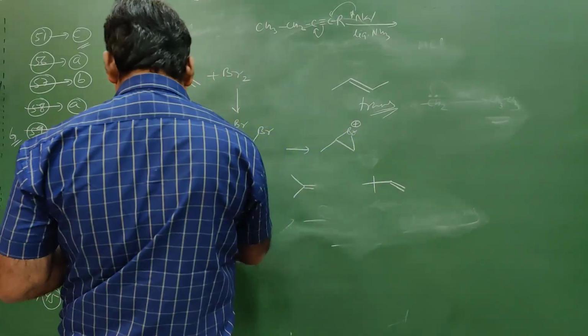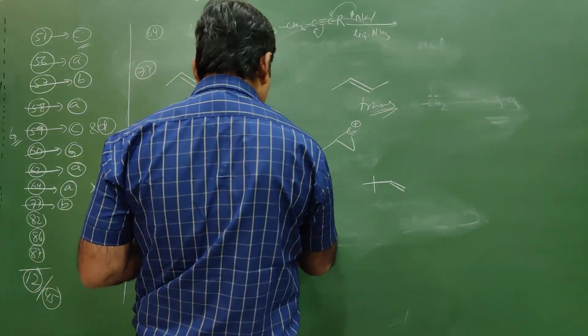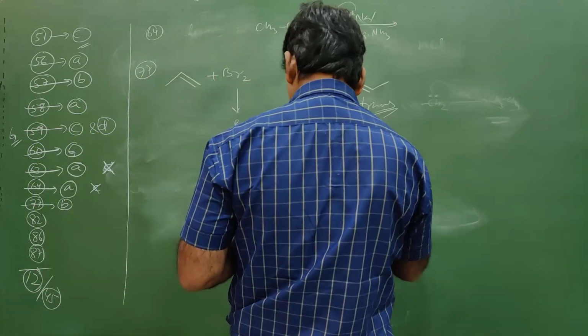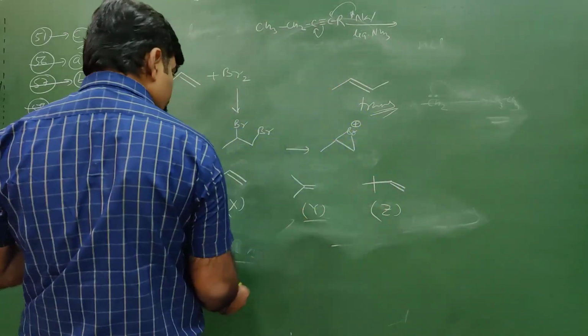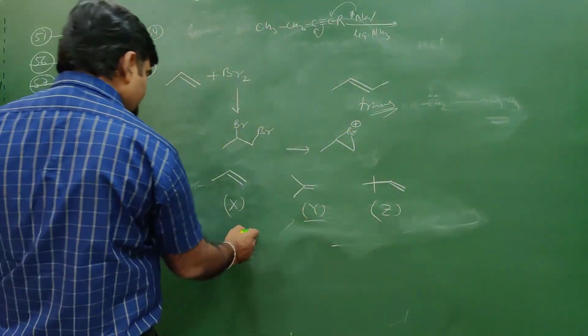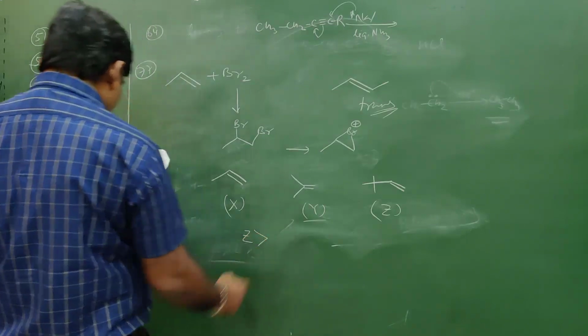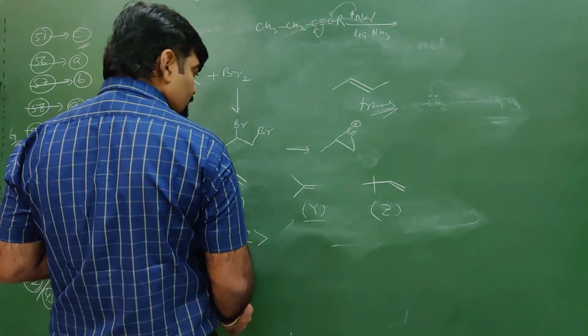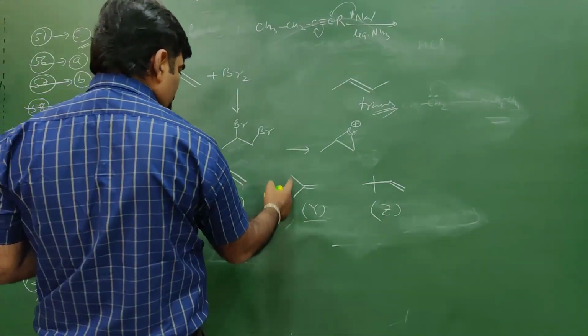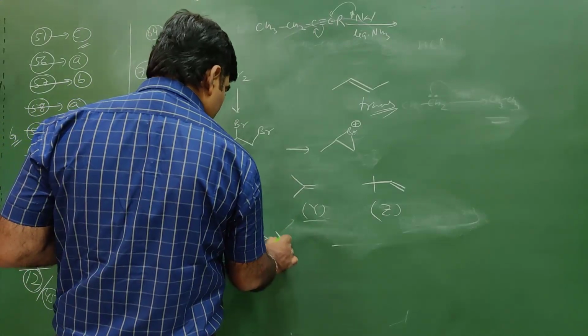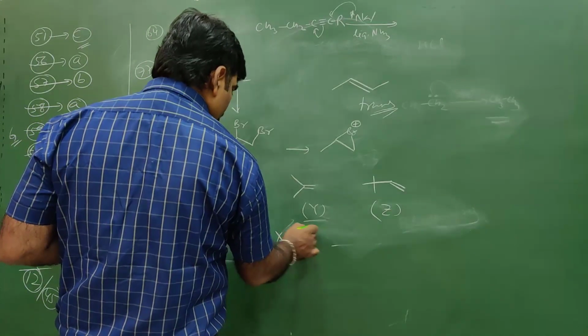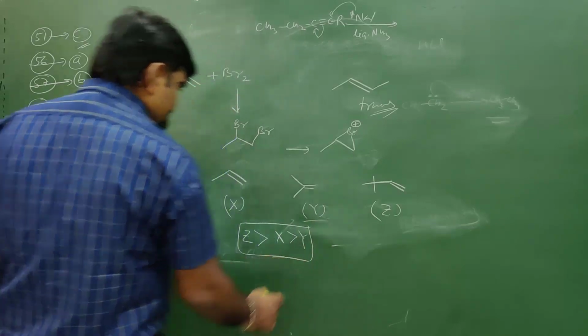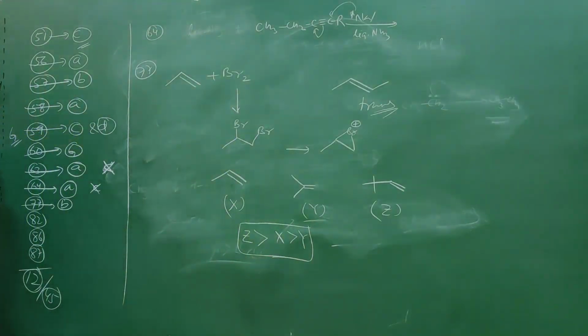Let's say this is X, this is Y, and this is Z. The most exposed, most reactive alkene towards hydrogenation will be Z. Then over here 2 alkyl, over here only 1 alkyl, so X, then Y. So the option must be ZXY. Option C is correct.